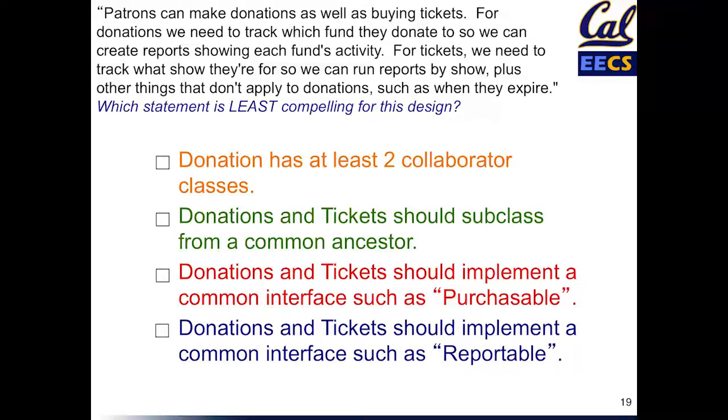Let's come back to the second statement later and go on to donations and tickets should implement a common interface such as purchasable. Because donations are something that you can buy and tickets are something that you can buy, this seems like it's a reasonable suggestion. And in a moment we'll compare it to having donations and tickets subclassing from a common ancestor.